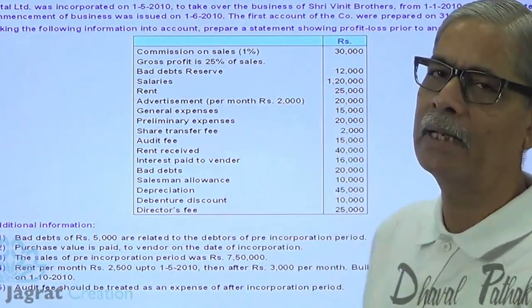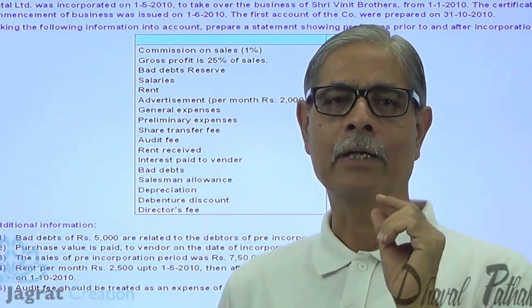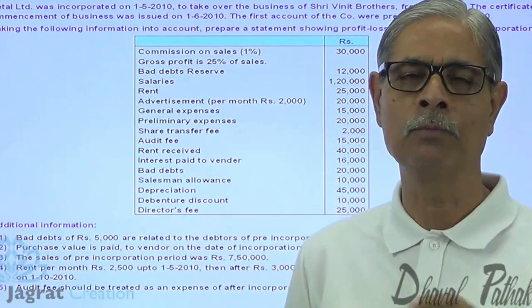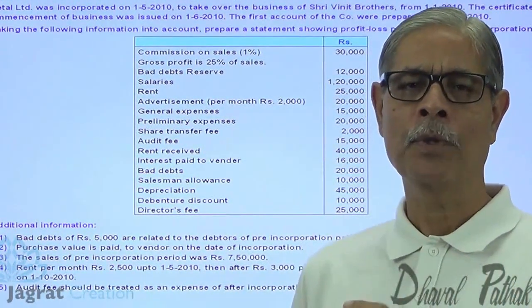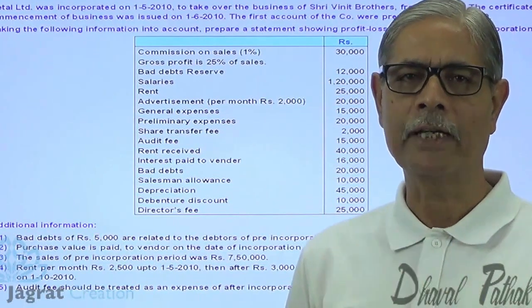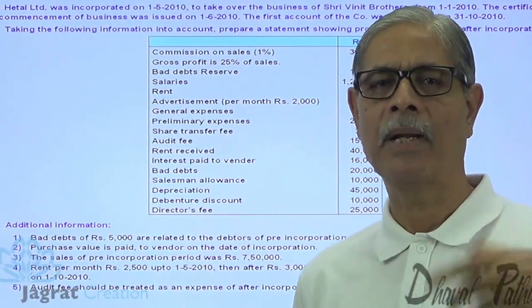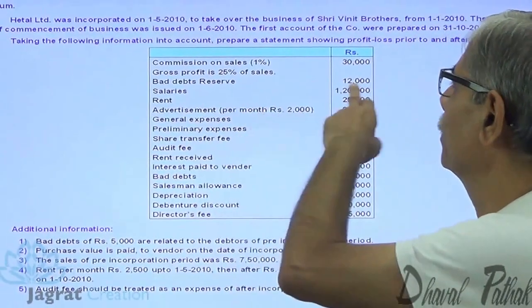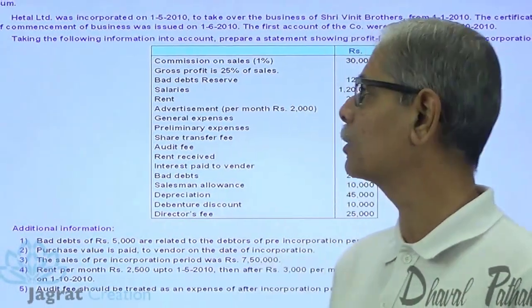So the bad debt reserve is provided on the closing debtors, and closing debtors do not include any credit sales made in the period prior to incorporation. So this 12,000 will be considered as a post-incorporation expense.